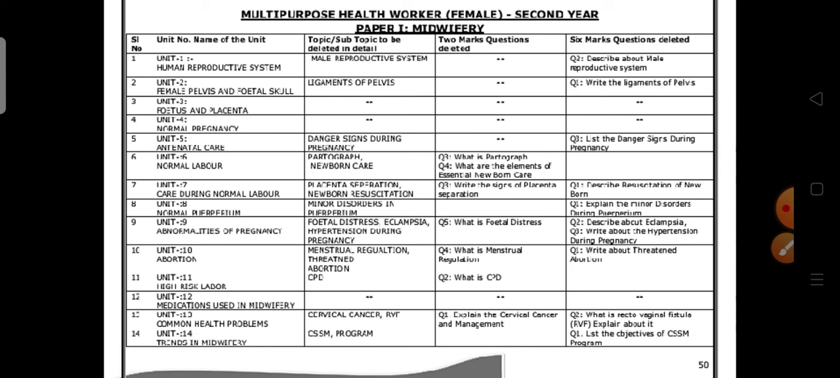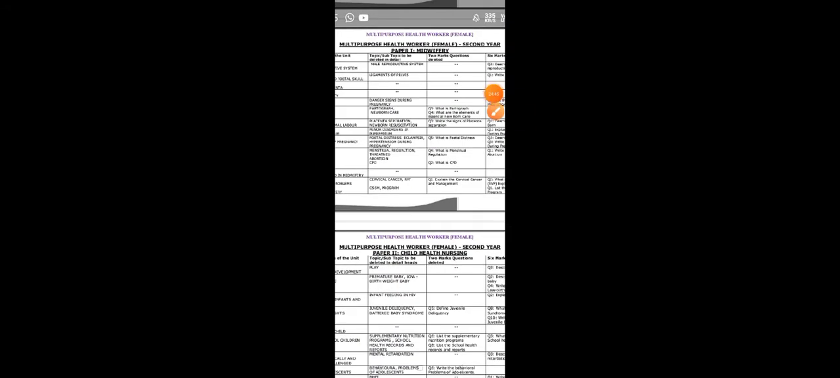Okay, male reproductive system deleted, ligaments deleted, danger signs during pregnancy deleted, newborn care deleted, placenta, newborn resuscitation, these two topics are deleted. Next, minor disorders in pregnancy, this topic is also deleted. Fetal distress, eclampsia, hypertension during pregnancy, these topics are deleted. Menstrual regulation, threatened abortion, CPD, cervical cancer are deleted.